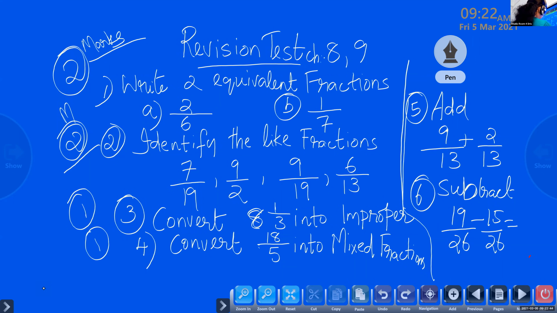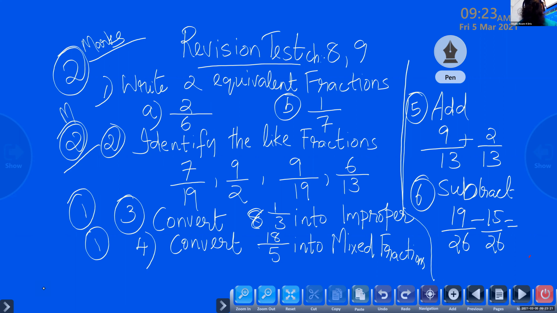Can you tell me how we can find out equivalent fractions? Not clear. Are you speaking? Yes, Arfan, can you tell me how we can find out the equivalent fractions? 2 into 3. By multiply or divide.